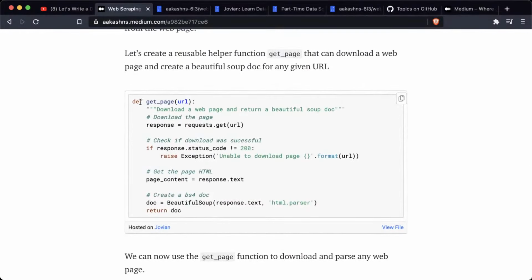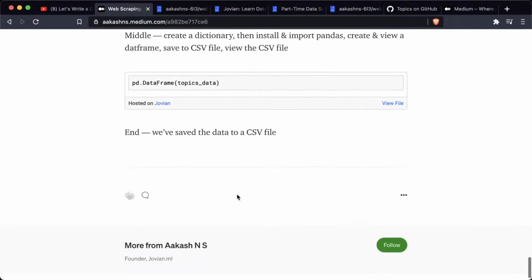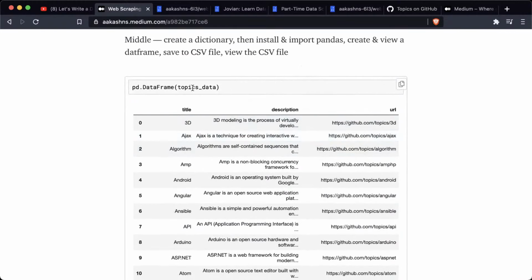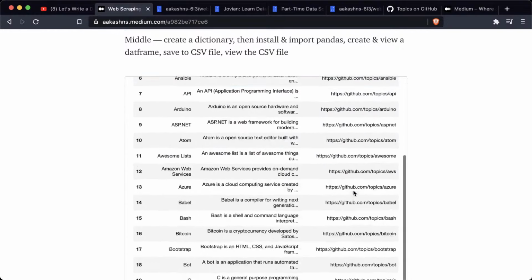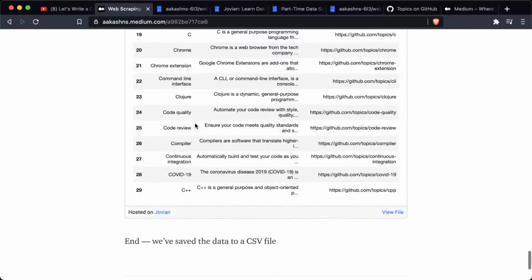Here you can see the entire function was included, and maybe if I go down, I can show you at the very end, this entire data frame is shown here. So this is one of the nice things about embedding from Jovian, that you see not just the code, which is also easy to copy using a single button, but you can also see the entire output of your code, right? Which is not possible to directly put into Medium in any other way. So do use this. It's a pretty powerful feature. A lot of people have used it in their blog posts.